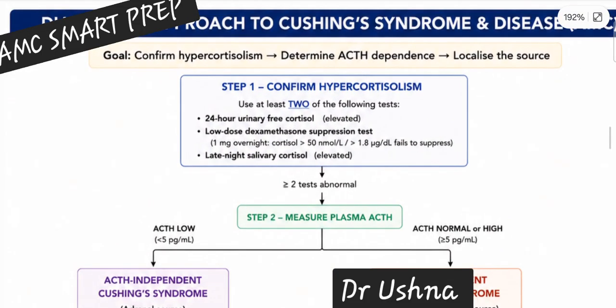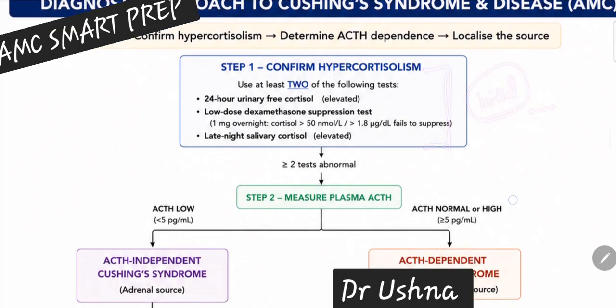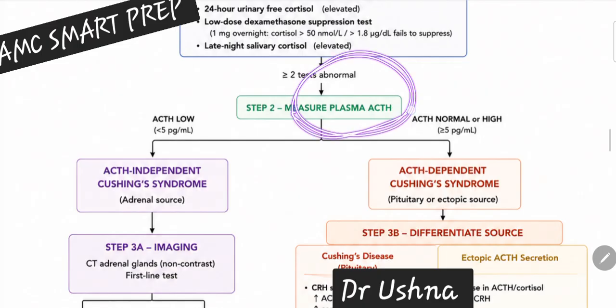So first of all, you have to confirm the cortisol levels are high. How you are going to confirm the cortisol levels are high or not? You are going to order any two of the tests, which can be your 24-hour urinary cortisol, your low dose dexamethasone suppression test, your late night salivary cortisol levels. All of these tests are your initial or first line investigation for your diagnosis of Cushing syndrome. After this, you measure ACTH level.